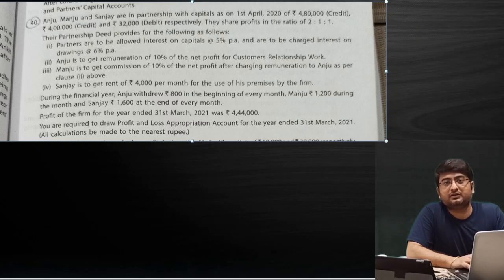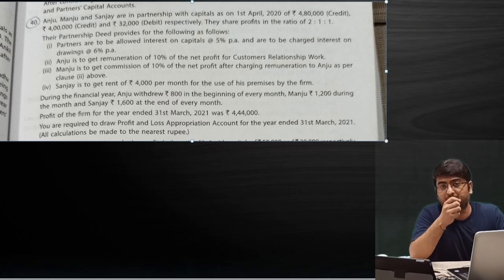Working notes: see, working notes are not primary for the question. Working notes are secondary for the question. If you don't write them, it depends upon the teacher how many marks he will cut. He may cut 2 marks, he may cut 3 marks from that particular question. For the working notes, the simple calculations you won't have to show. The interest and drawings amounts we can do on the calculator. But in case of a long calculation, you will have to show it in the working note by giving proper numbers and all. It depends upon the teacher checking the paper how many marks he will cut.